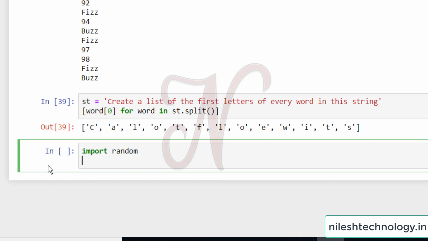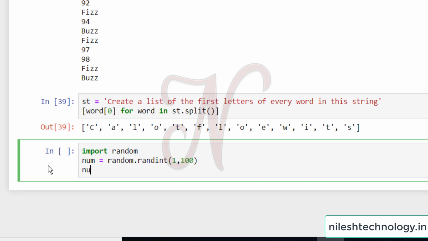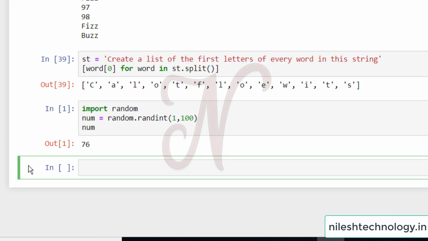Then number equal to random.randint, here pass 1 and 100. And here print my number. See here, this is my random number, 76.